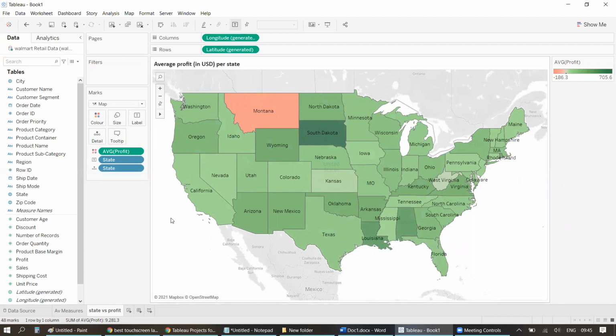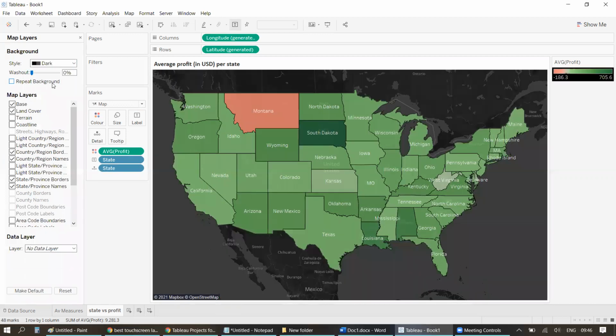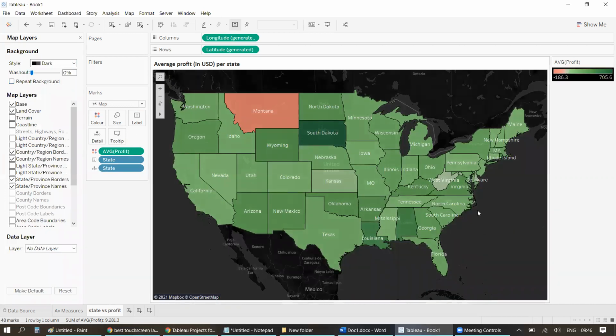If you want to play around with the map options, you can do that as well, like what you want to have, what you don't want to have. And if you want to change the settings, map layers, you can use this over here. Like for example, currently it's light. If you want to keep it dark, you can do that. So you can see now it looks dark. And as our theme is dark, probably I will be using this one.